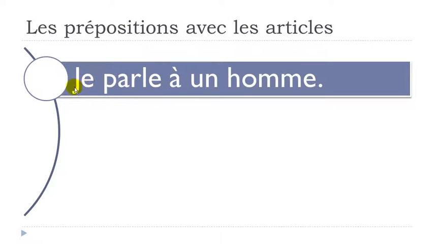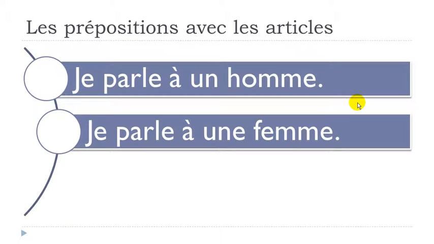So the first sentence, je parle à un homme. Okay, un homme, a man. Je parle à un homme. Okay, I talk to a man. So in that case, what you can see is that you keep your preposition à here right after the verb, and then you put your article, and basically nothing happens. Okay, je parle à un homme.